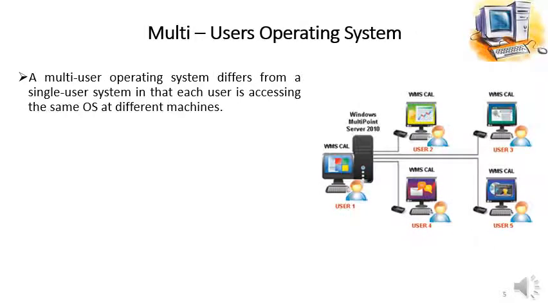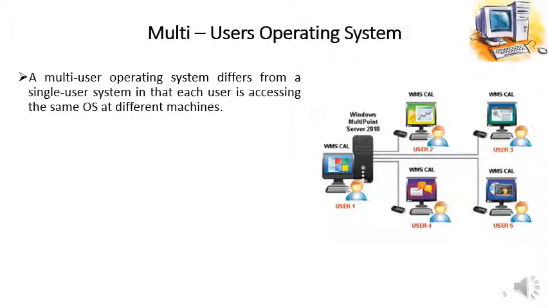Second, multi-user operating system. A multi-user operating system differs from a single user system in that each user is accessing the same operating system at different machines. There is a single centralized operating system and it provides services to multiple users at the same time. So that is called a multi-user operating system.